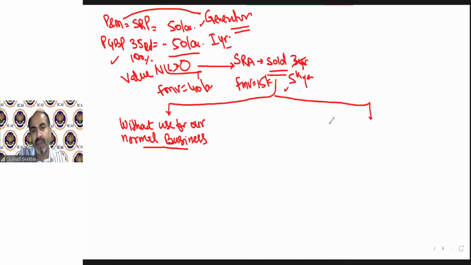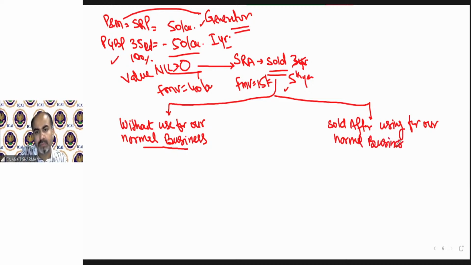The second case will be sold after using for our normal business. That means my factory needs a generator. So what did I do? I transfer my generator from my scientific research lab to the factory and then use it in the factory for 3 or 4 years. And then after that, I sold it.